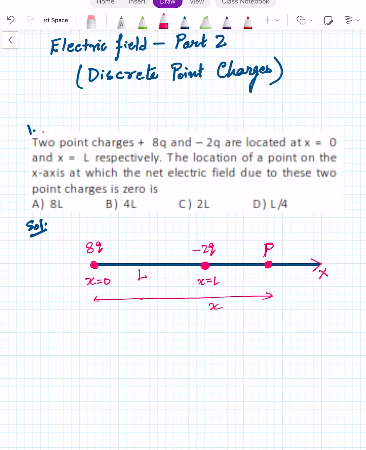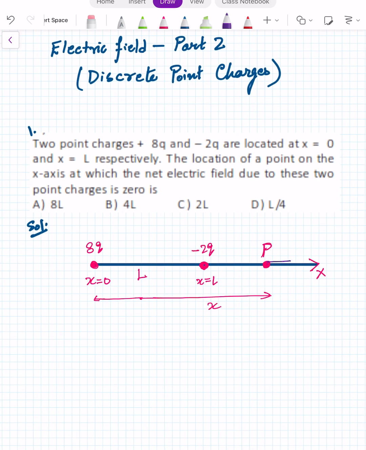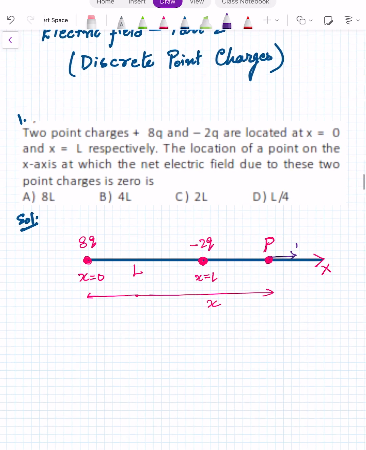Now you may think why I have taken it beyond minus 2q, because when two oppositely charged particles are there, the electric field will be 0 outside the line joining them, outside the region containing them, and it will be towards the smaller charge. So at the point P, we are going to see what is going to happen. Now, due to 8q, the field is in this direction, say E1. E1 is the electric field at point P due to